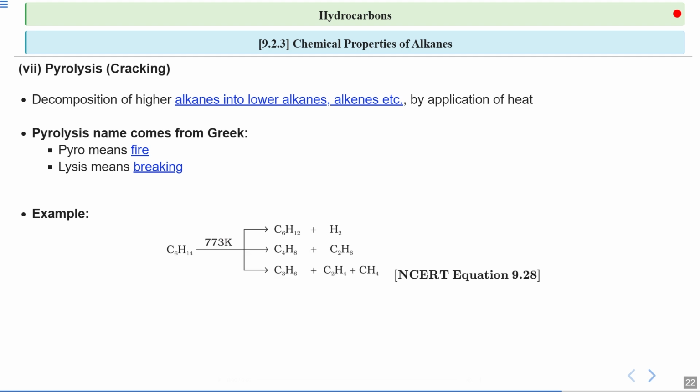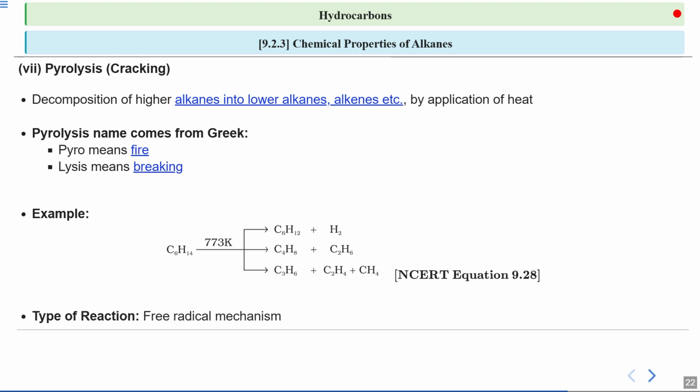Here is an image showing a specific chemical reaction which represents the process of pyrolysis, where a larger molecule like C6H14 is breaking down into simpler molecules. At 773 Kelvin, it can give various combinations of products like C6H12 plus H2, or C4H8 plus C2H6, or C3H6 plus C2H4 plus CH4.